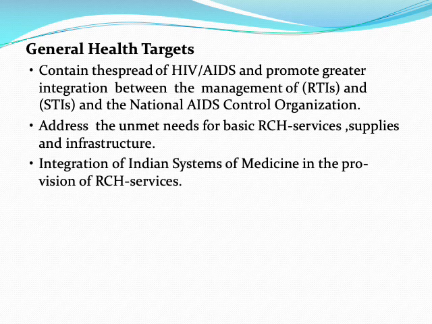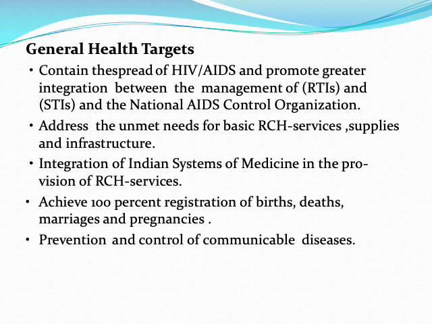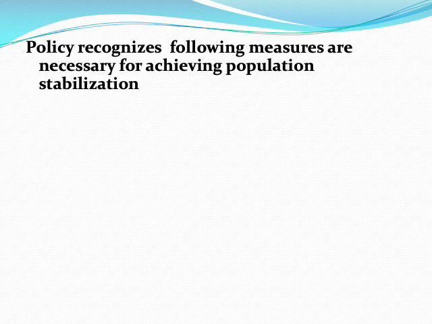Integration of Indian systems of medicine in provision of RCH service, reproductive and child health service. And achieve 100% registration of births, deaths, marriages and pregnancy. Prevention and control of communicable diseases. So these were the targets set by National Population Policy.